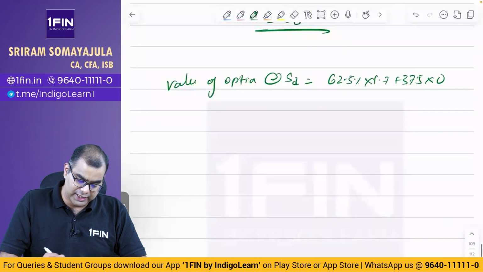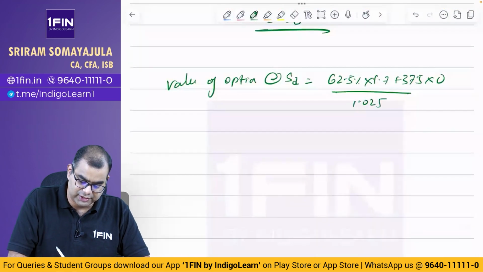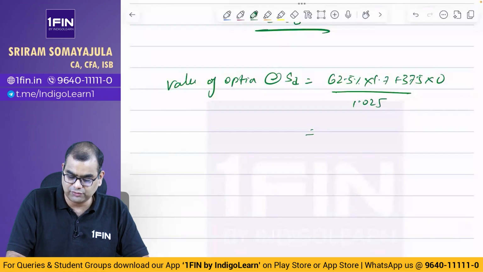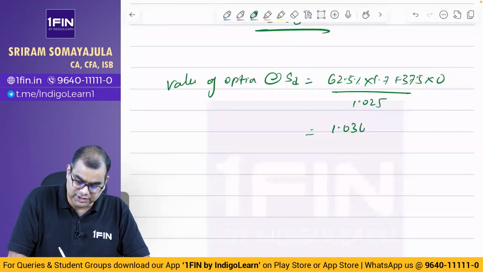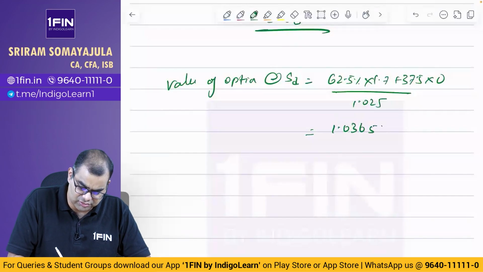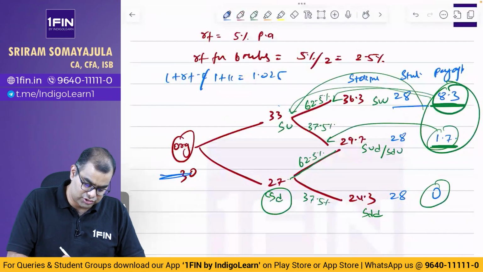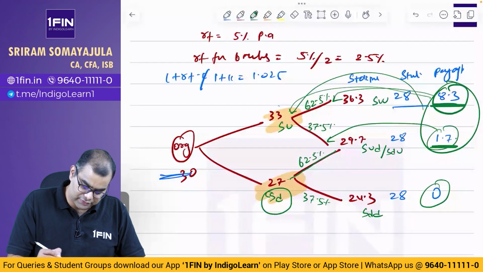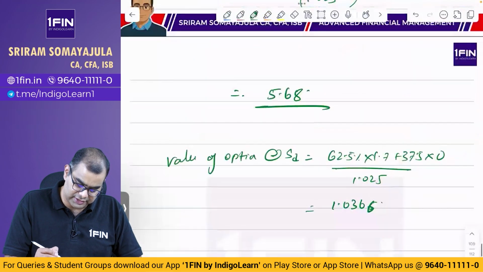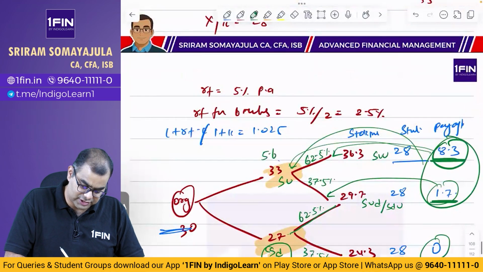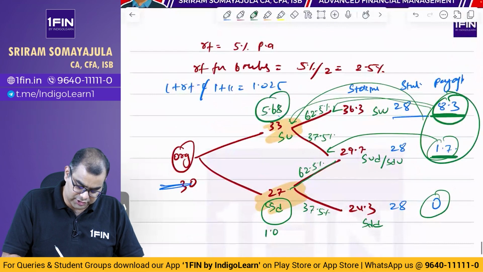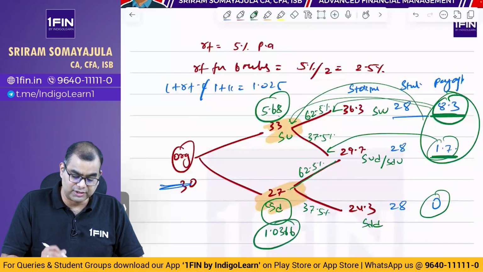So divide by 1.025. That is 0.625 into 1.7 divided by 1.025, which is 1.0366. That is the second one. Now we have come to the values here. What are the values? 5.68 and 1.036. These are the values of the option.